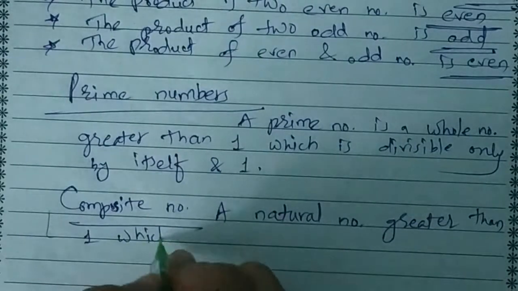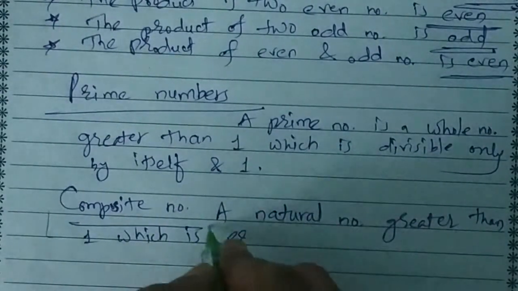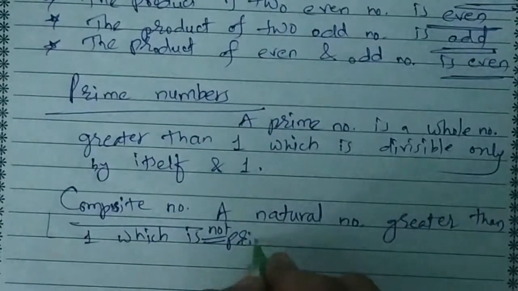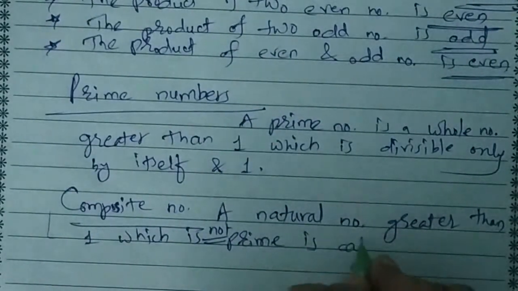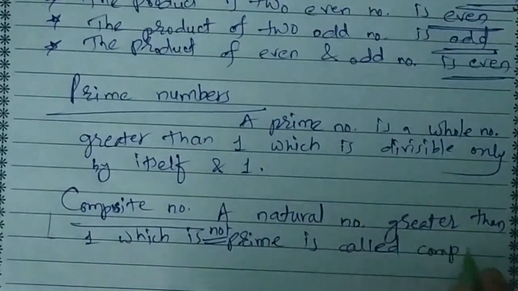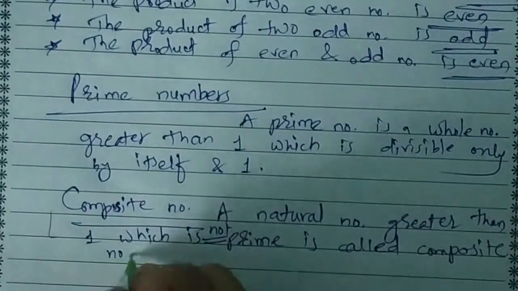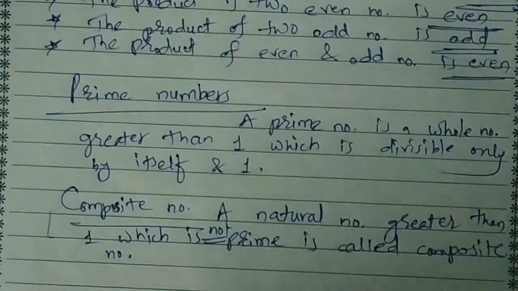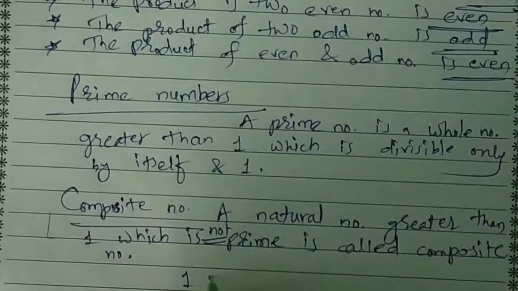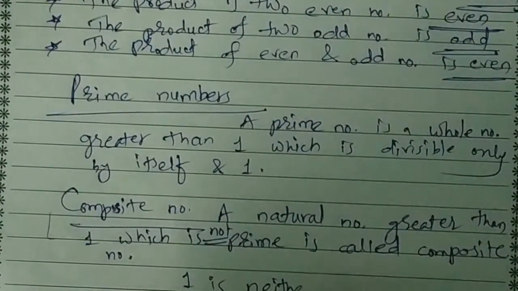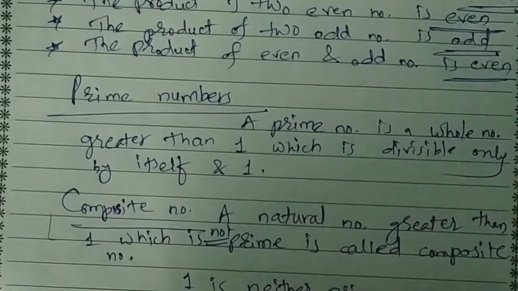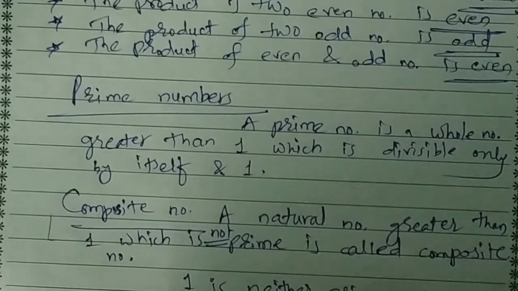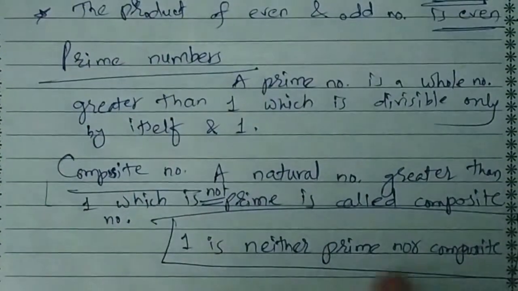Which is not prime, you can call it composite. The numbers which are not prime, you can call them a composite number. And the number 1 is very important: 1 is neither prime nor composite. This is a very important fact. We need to remember this thing. 1 is neither prime nor composite number.